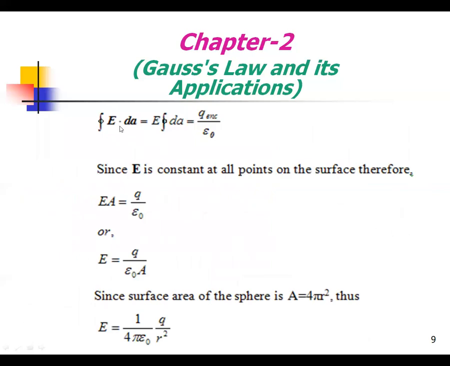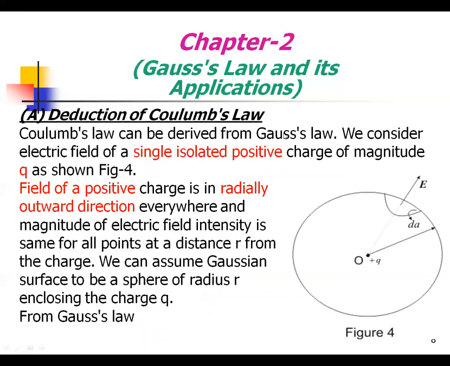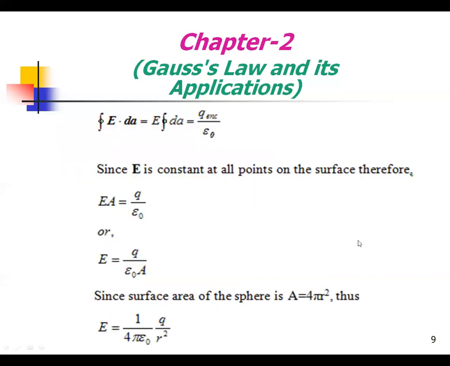integral E dot dA is equal to E integral dA, which is equal to q enclosed by epsilon naught, since E is a constant at all points of the surface.